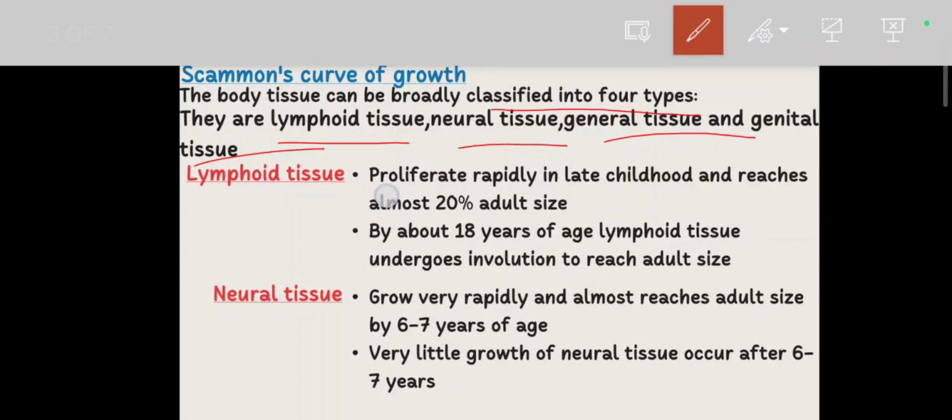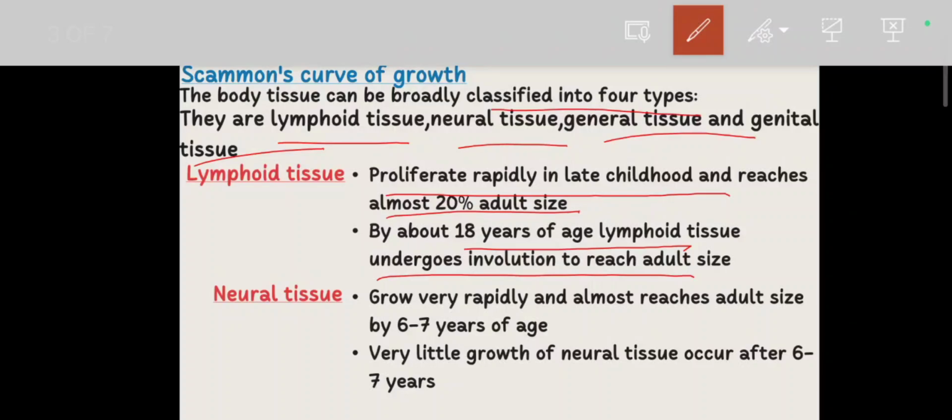Here it proliferates rapidly in late childhood and reaches almost 200% of the adult size. Then it decreases, and by about 18 years of age lymphoid tissue undergoes involution to reach the adult size. An example of lymphoid tissue is the tonsils. Does lymphoid tissue stay high forever? No, it decreases later.